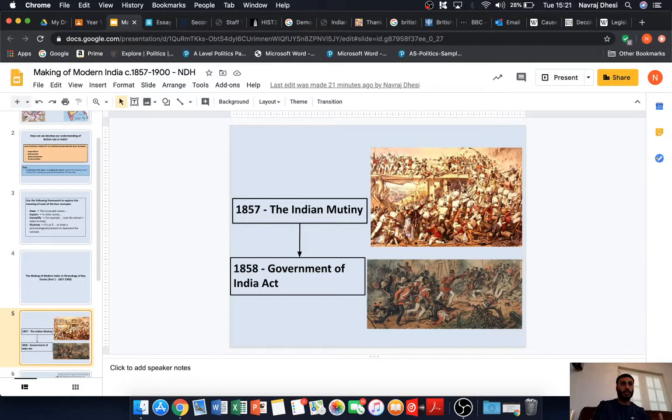So the British now took direct control over India as one of their colonies, okay? All powers transferred from the East India Company to the Crown.